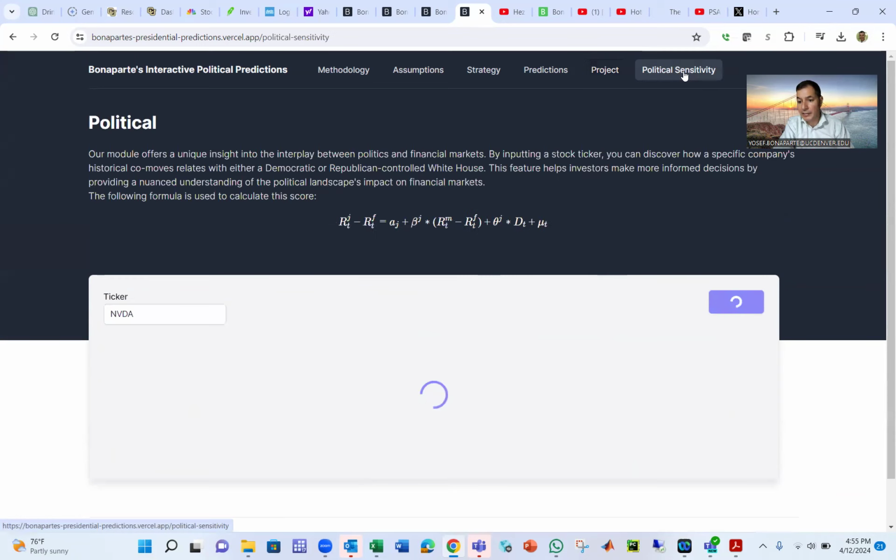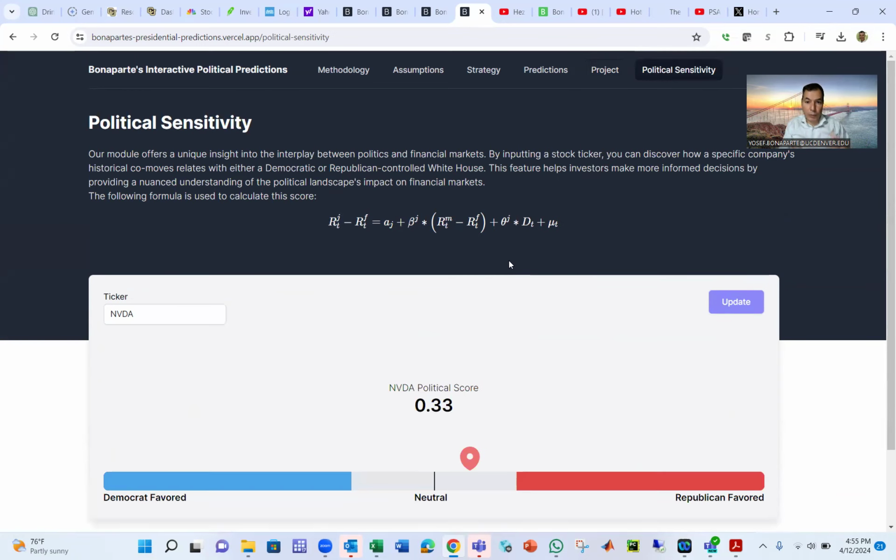And then we have a political sensitivity, where we estimate each company as favored by either Republican or Democrat. In this case, NVIDIA is definitely favored by Democrat. If you take Apple, JP Morgan, for example, update. JP Morgan is favored by Republican because it's above the neutral, near the red. If you look at Apple, AAPL, if Trump got elected, is it good for Apple or not? It's bad for Apple. Apple is favored by Democrat because Trump is going to hit China with tariffs.